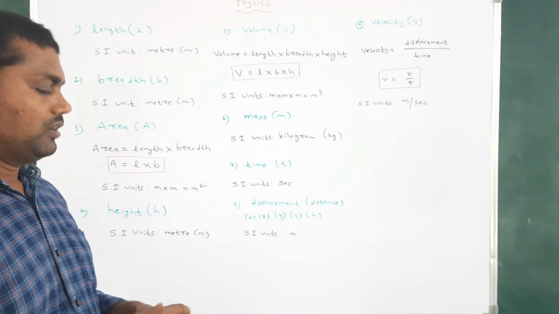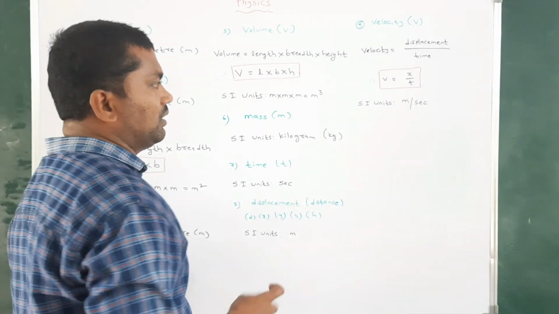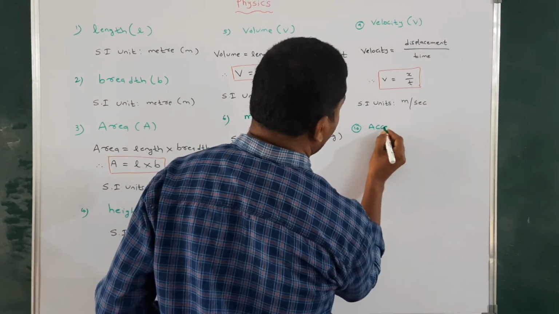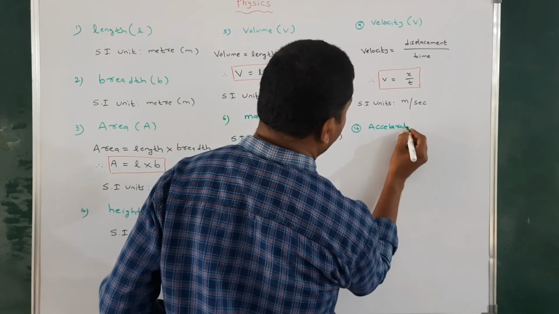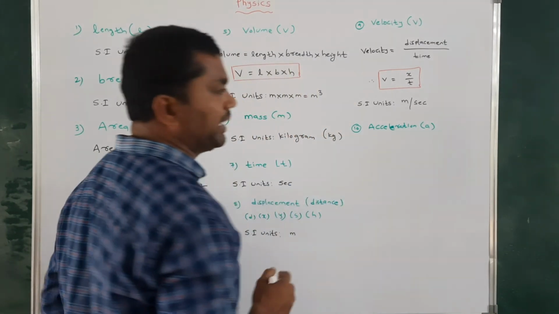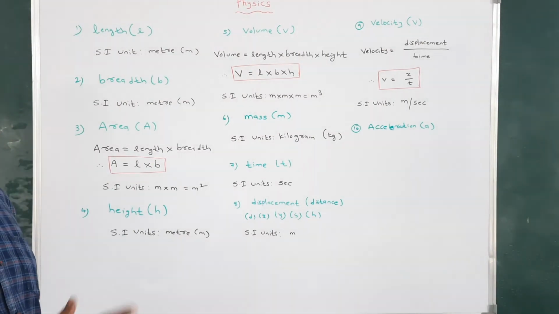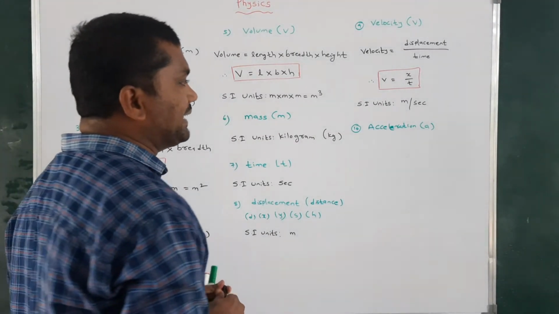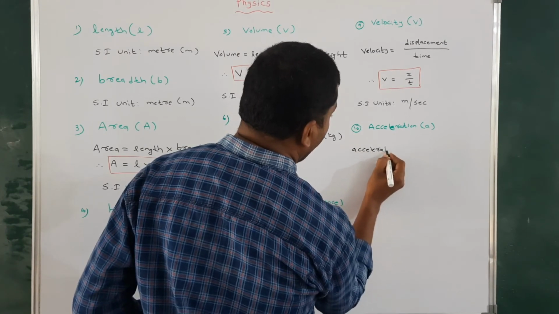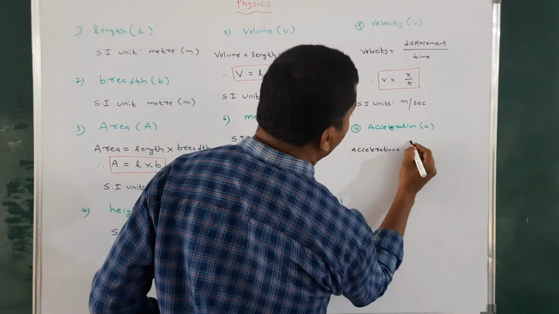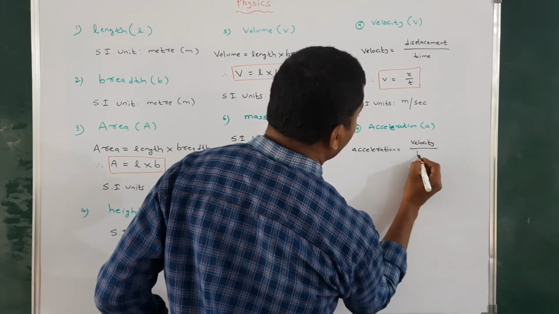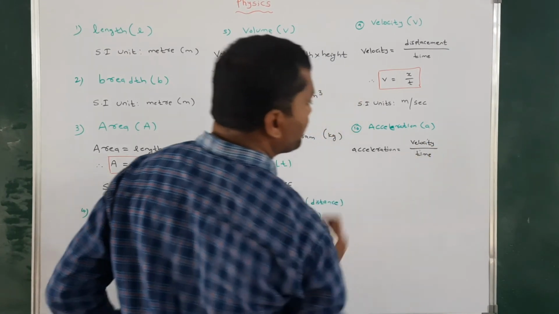And next, the tenth one: acceleration. It will be represented by A. Now the formula: acceleration is equal to velocity by time.